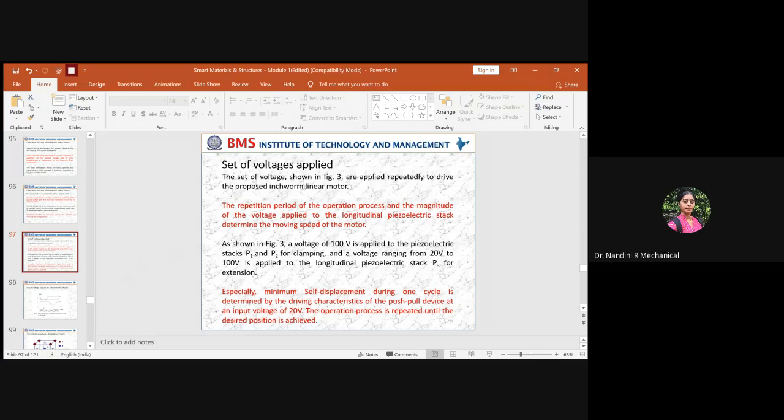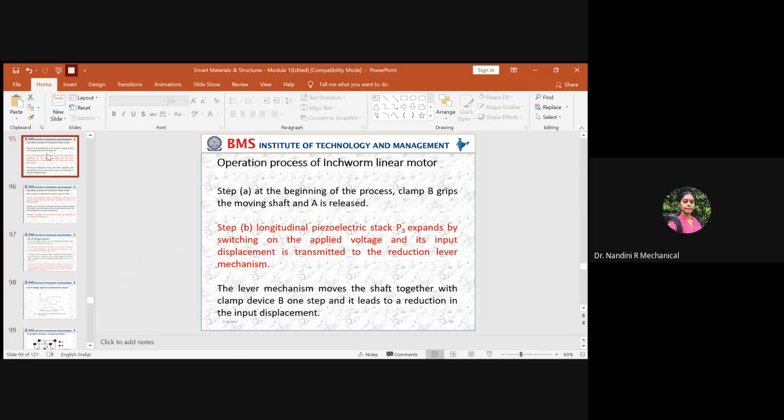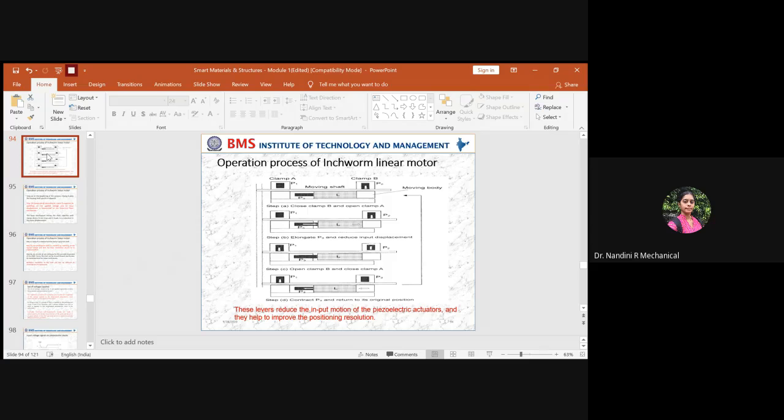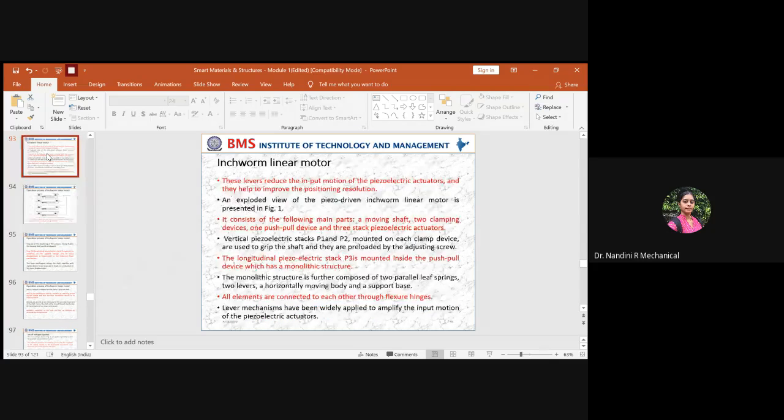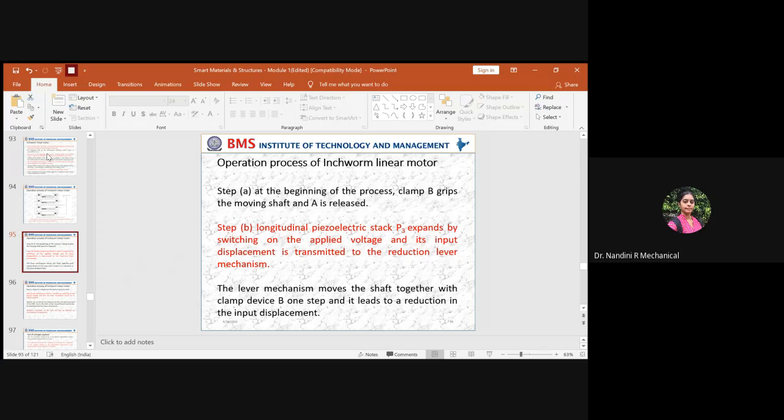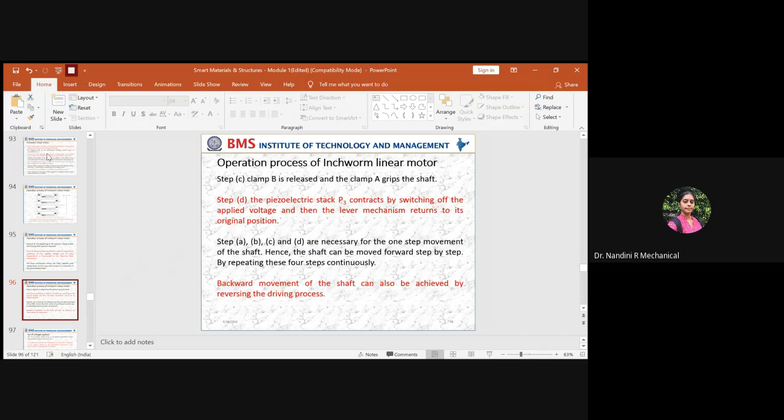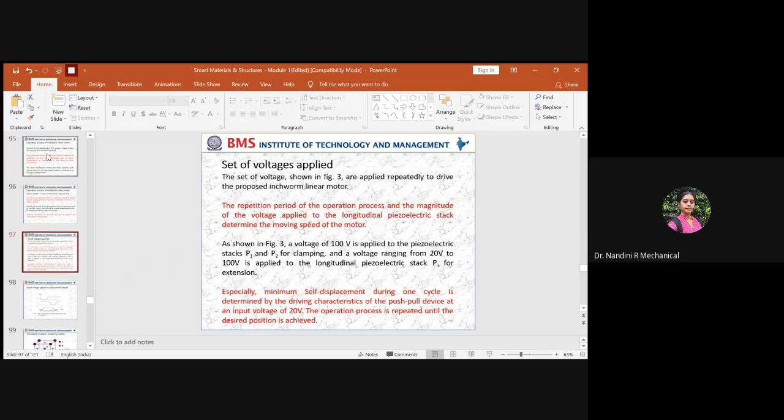So this is about the operating process. First, we dealt with the structure of how an inchworm linear motor could be constructed. Then we explained the operating process, how it operates, and I told you for what reason the inchworm linear motor is being used.